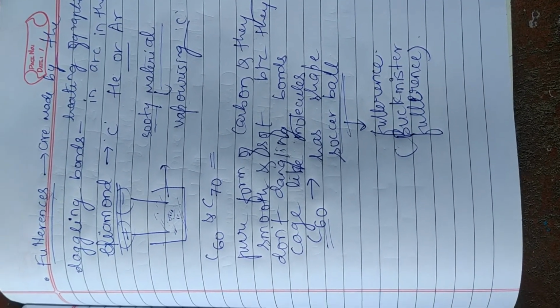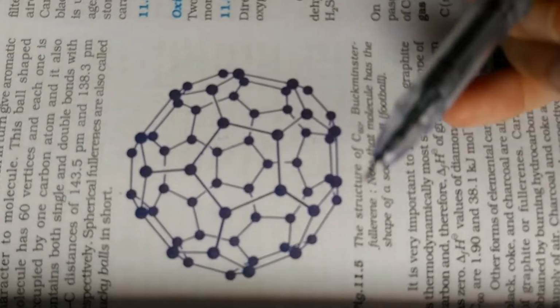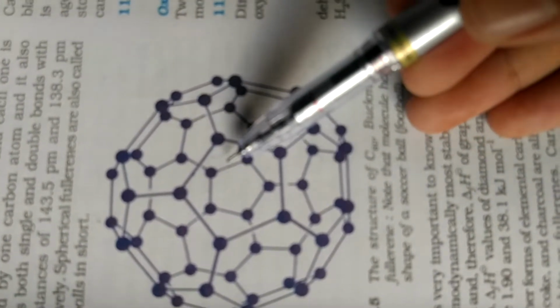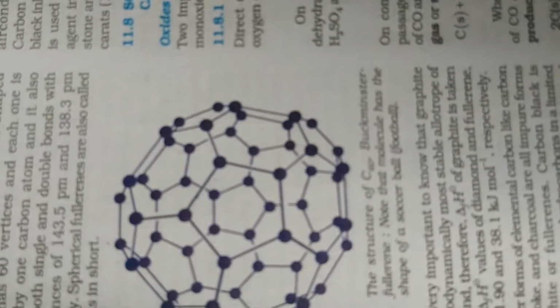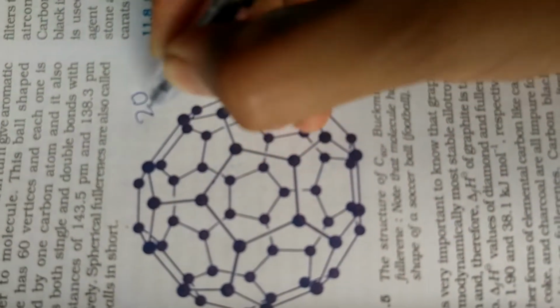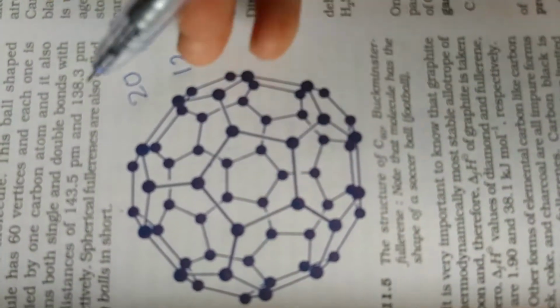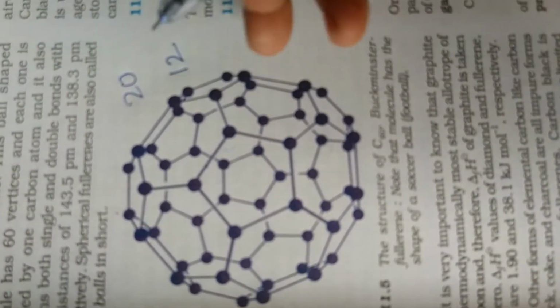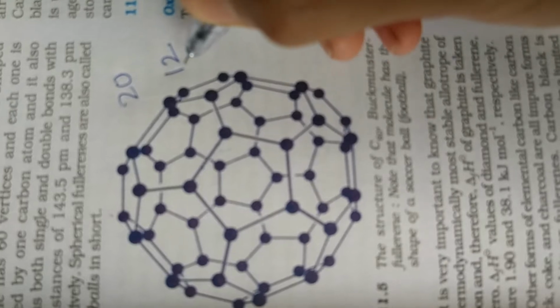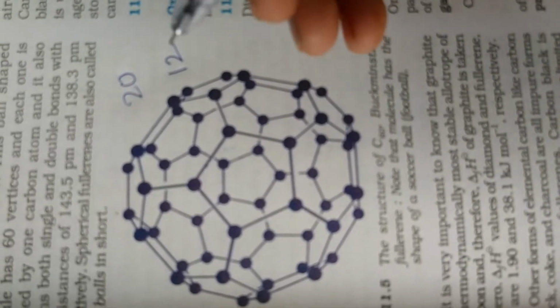This is about the fullerenes. This is the structure of fullerene. This fullerene contains 20 six-membered rings, and 12 five-membered rings are present. In this fullerene, 6-membered rings as well as 5-membered rings are present.